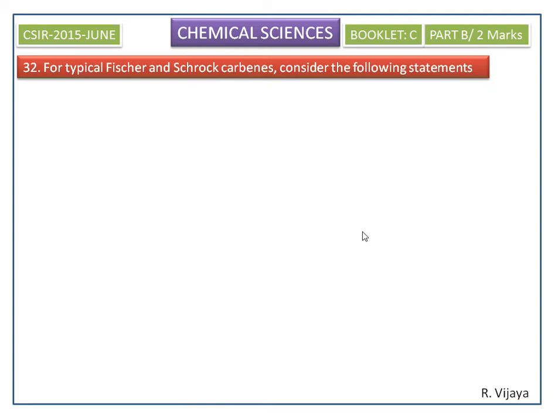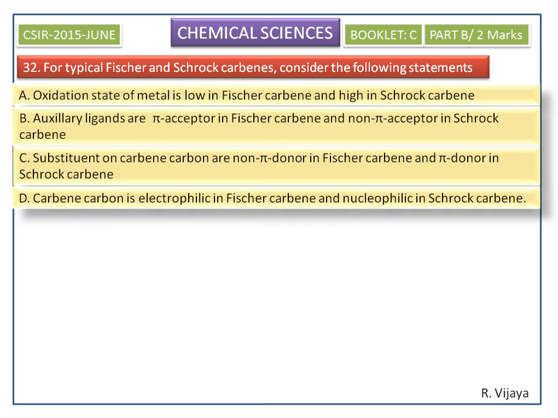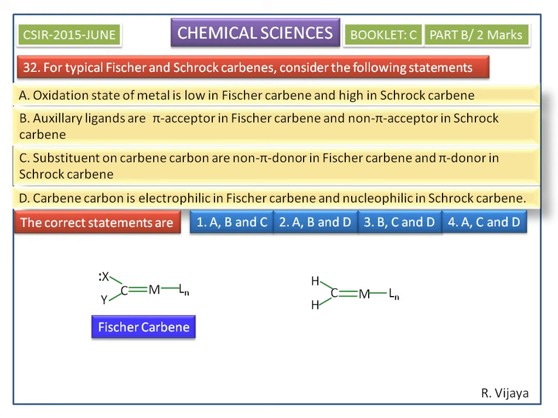For typical Fischer and Schrock carbenes, consider the following statements. The correct statements are, the options are shown here. This is the Fischer carbene metal complex. This is the Schrock carbene metal complex. In the last video we discussed Fischer and Schrock carbenes.